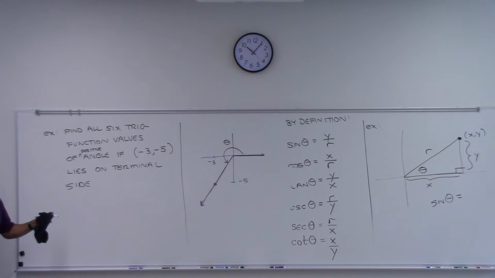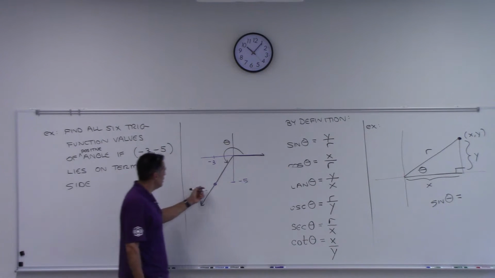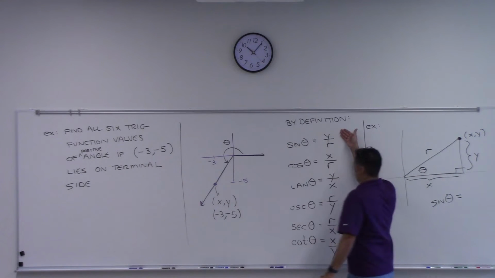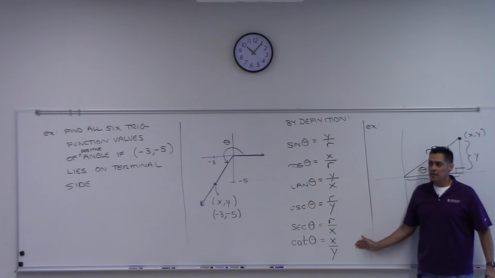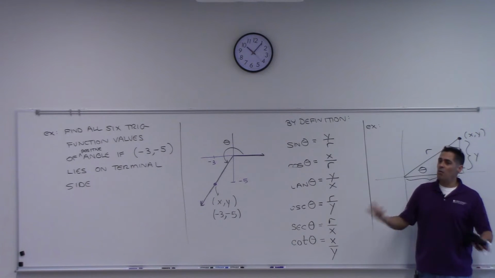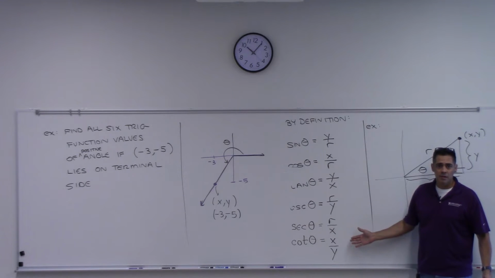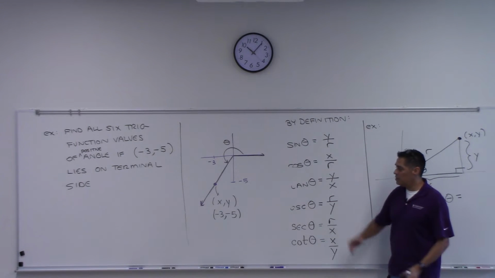With me? Everyone's good or no? Yeah? All right, so can you tell me what x and y are here? What are the coordinates of this point? Yeah, I gave it to you, right? So that's good, right? To use this, we need x and y, don't we? But we also need r. R is the only thing we don't have. So how can you figure out r if I give you those two?